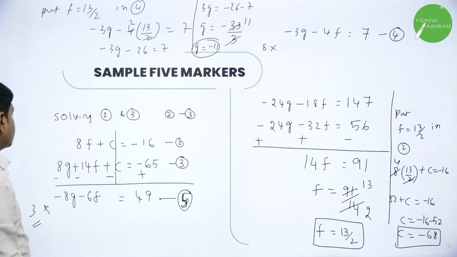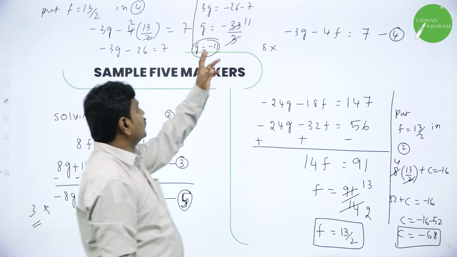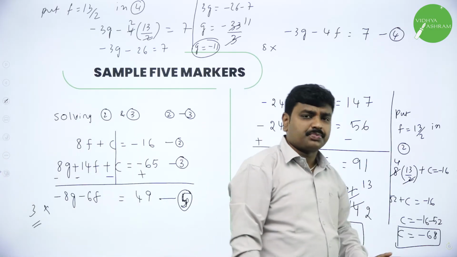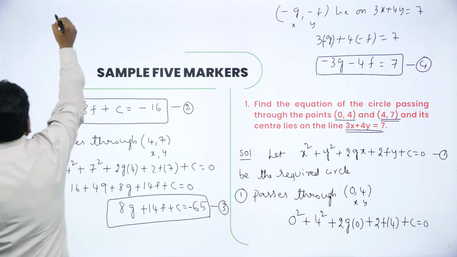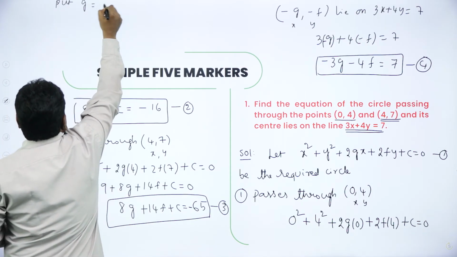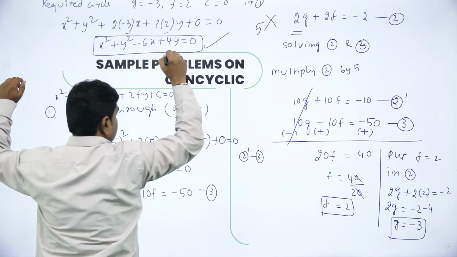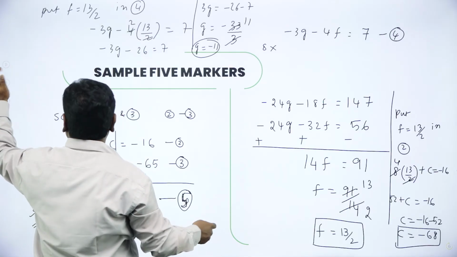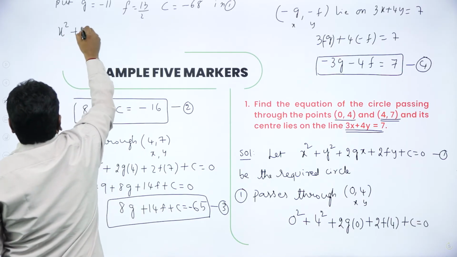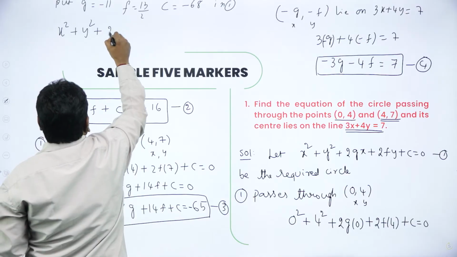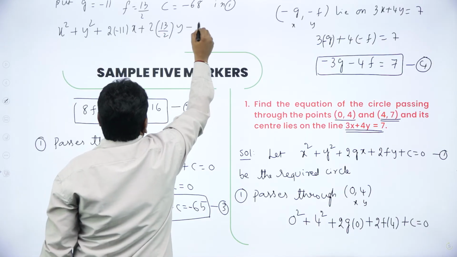Substitute G, F, C in the circle equation. In the place of G put minus 11, in the place of F 13 by 2, in the place of C minus 68, and you will get the circle equation. So x square plus y square plus 2gx, 2 into minus 11x, plus 2 into fy, 13 by 2 y, minus 68 equal to 0.